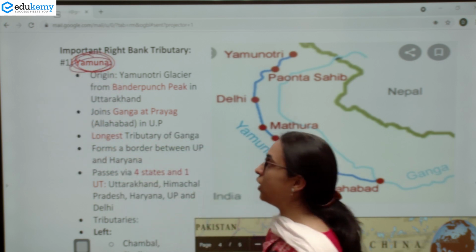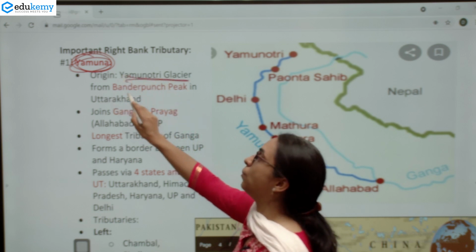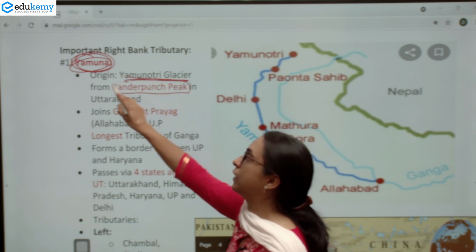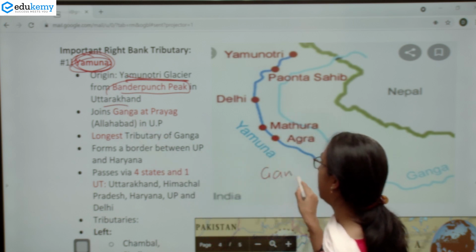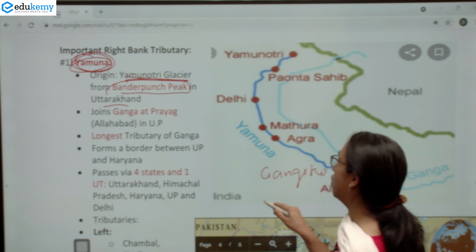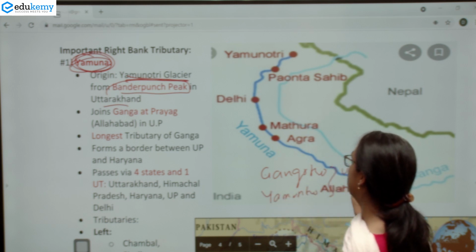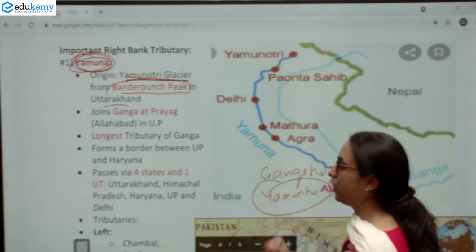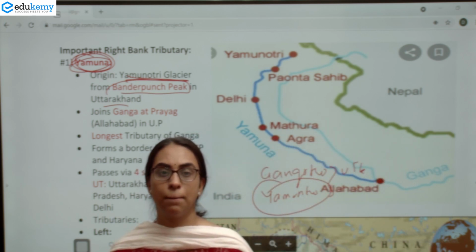If we see Yamuna, the origin is the Yamunotri Glacier from the Bandar Pooch Peak in Uttarakhand. So Ganga originates from Gangotri and Yamuna originates from Yamunotri, both of them in Uttarakhand, near the Bandar Pooch Peak.